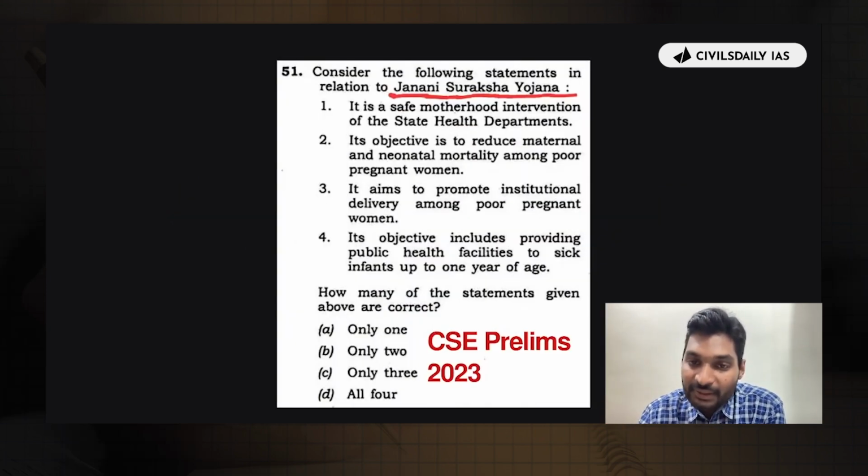Now guys, in the same year, in UPSC Civil Services Prelims 2023, UPSC asked this question again on Janani Suraksha Yojana. The question was: Consider the following statements in relation to Janani Suraksha Yojana. It is a safe motherhood intervention of the state health departments. Its objective is to reduce maternal and neonatal mortality among poor pregnant women. It aims to promote institutional delivery among poor pregnant women. Its objective includes providing public health facilities to sick infants up to 1 year of age.